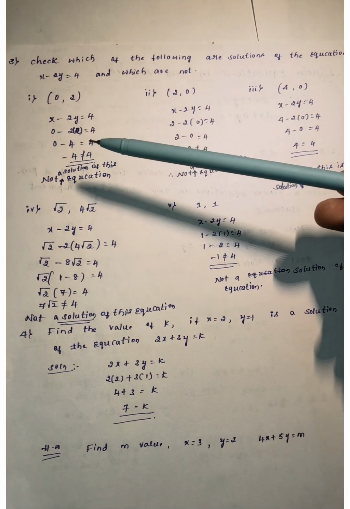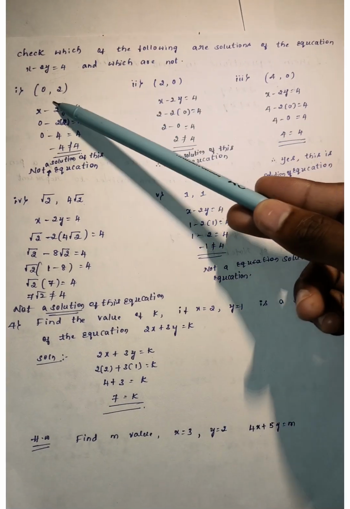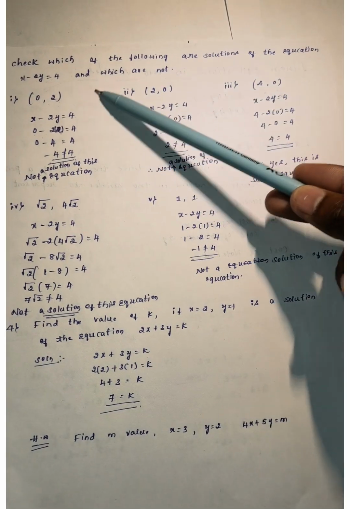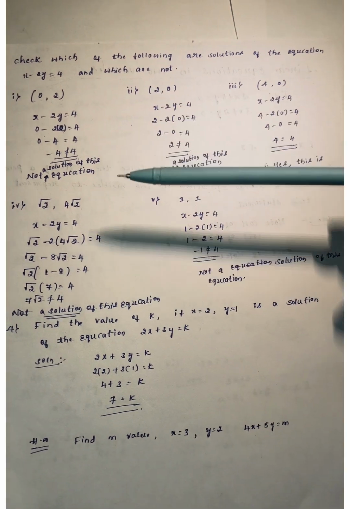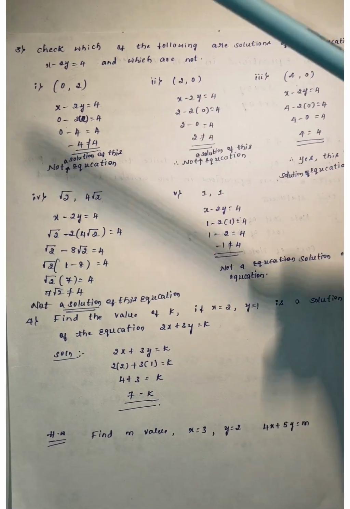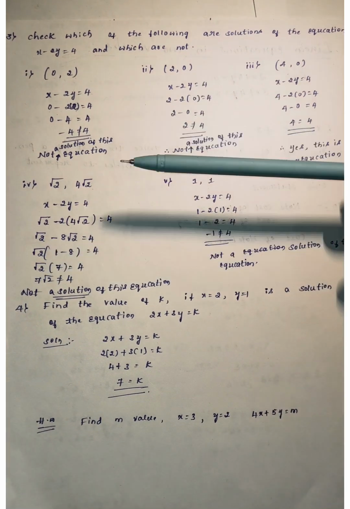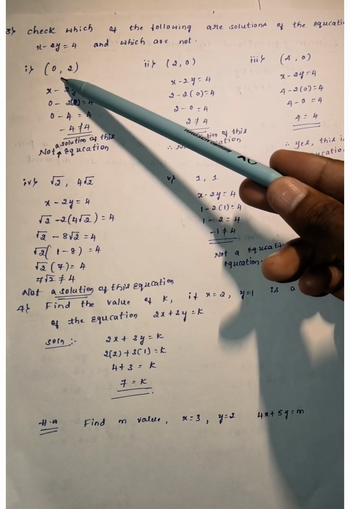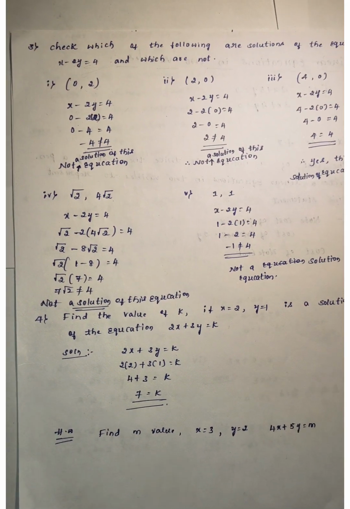Here one equation is given, and some solutions are also given. Among these, you have to find which ones are exact solutions. A solution is exact when both the left hand side and the right hand side give the same answer, and that is the solution. So the first solution given is 0 comma 2.